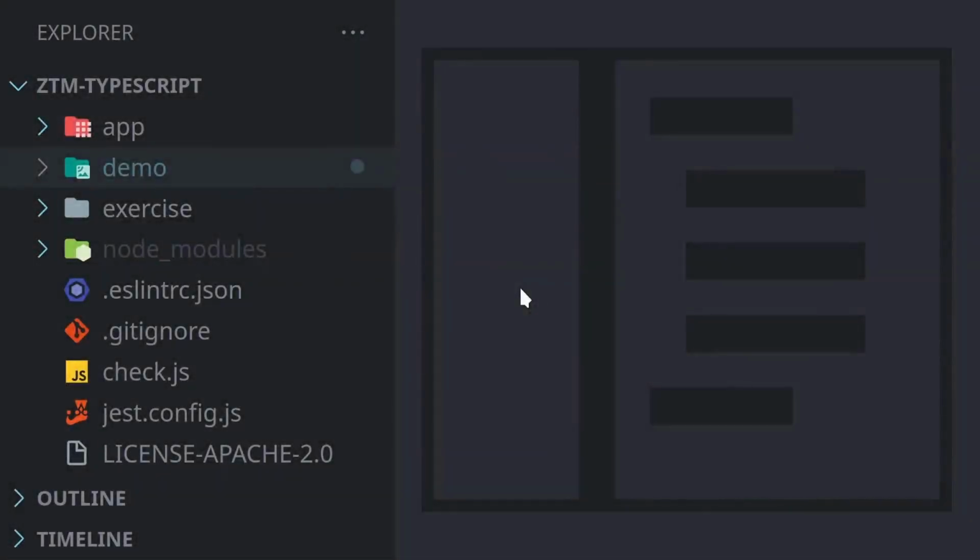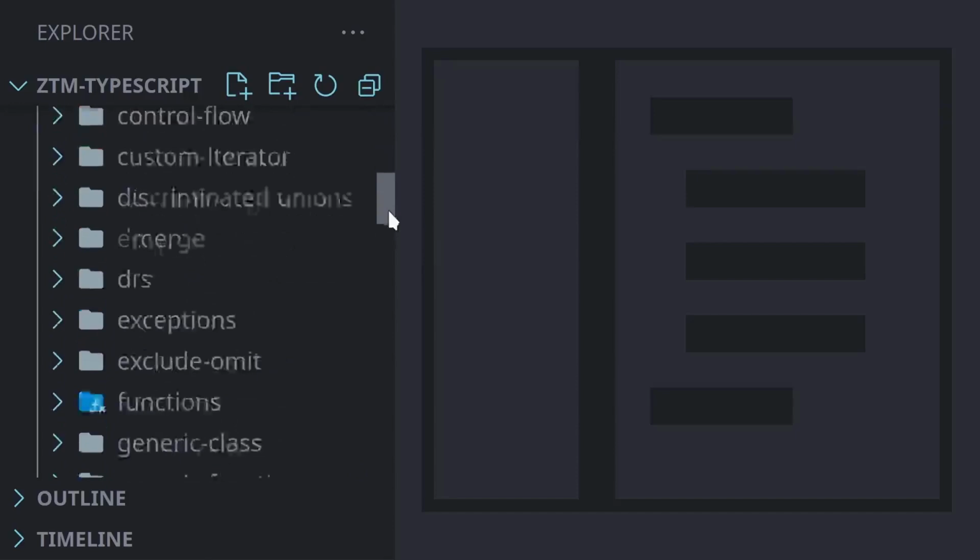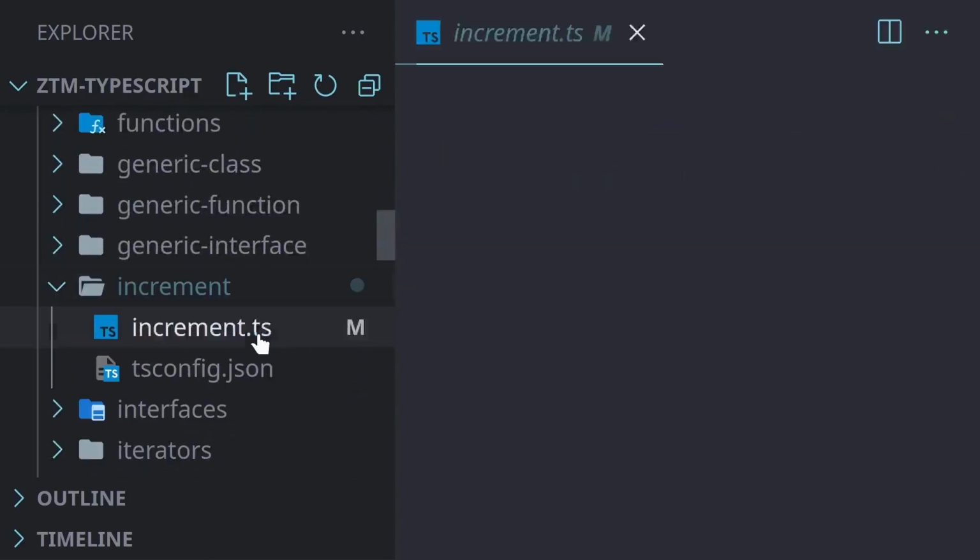In this video, we're going to be working with the increment operator and arithmetic assign operators. So to get started, we're going to open up the demo folder. We'll go down here to increment and open up increment.ts.